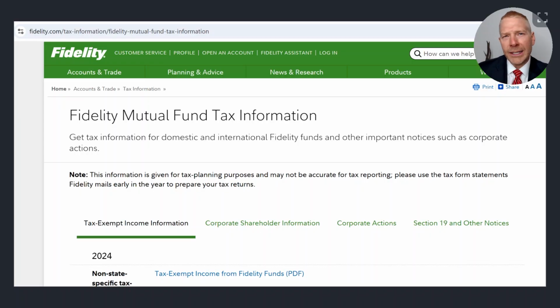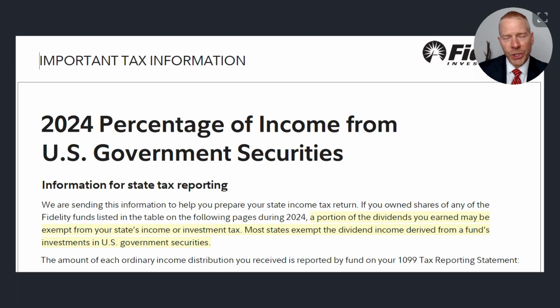Your Fidelity 1099 will not tell you how much of your money market dividend is state tax exempt. So to determine how much of the money market dividend is exempt from state taxes, you have to go to Fidelity's tax information website. When you open this document, here's what you're going to see. 2024 percentage of income from U.S. government securities. It's going to be a list of all the Fidelity mutual funds and the corresponding percentage of the fund's dividend that should be state tax exempt.